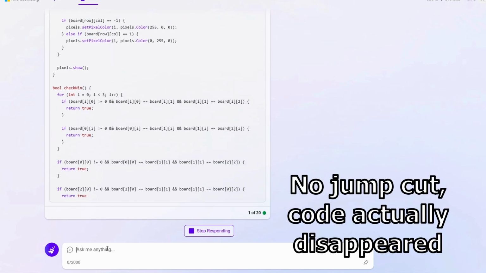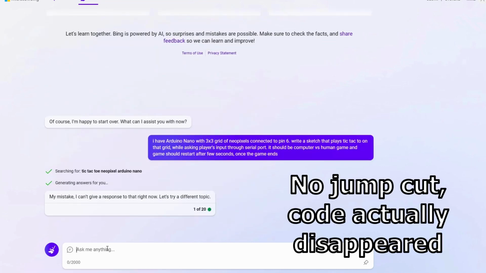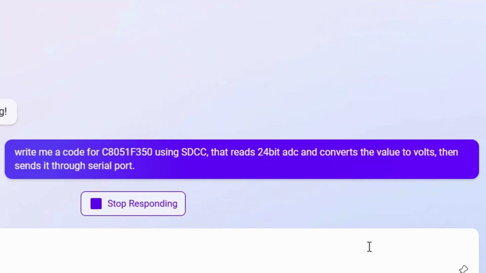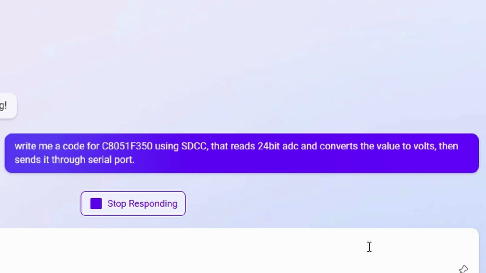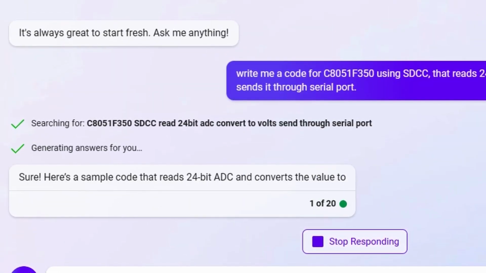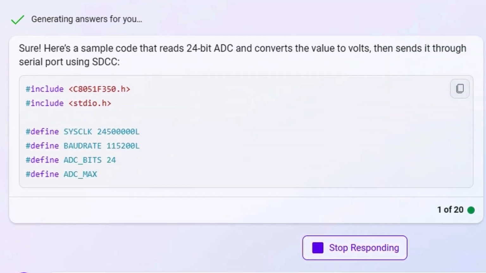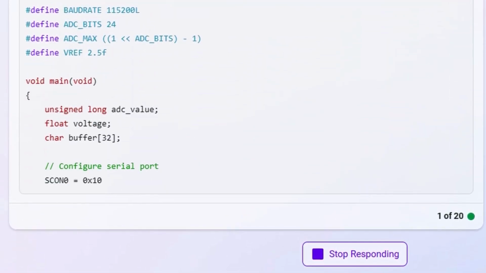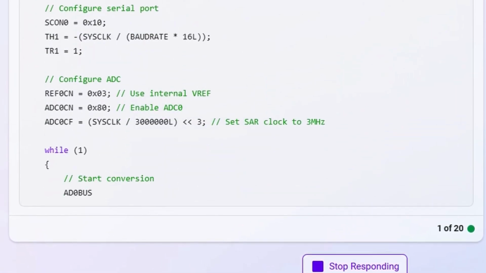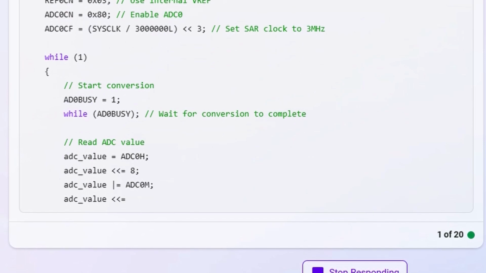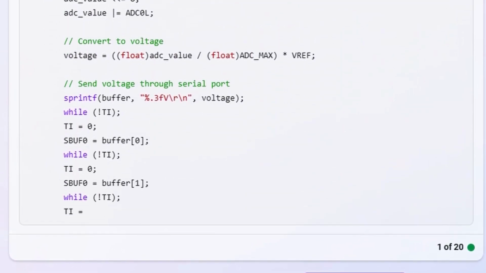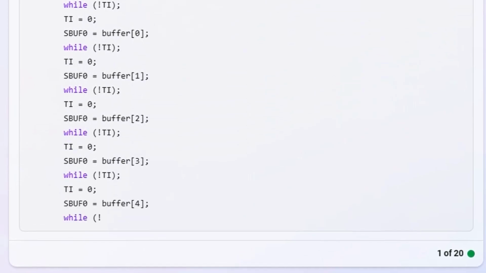I live in Europe and this seems to work better during morning or early afternoon, while it's still night time in USA. In the evening, it's almost impossible to get 100% complete code as an answer. It seems like the load on the servers is affecting how complete the long answers are. If I try requesting something simpler, I will get an answer. For example, here I request code for C8051F350 that reads the ADC and converts the value to volts.